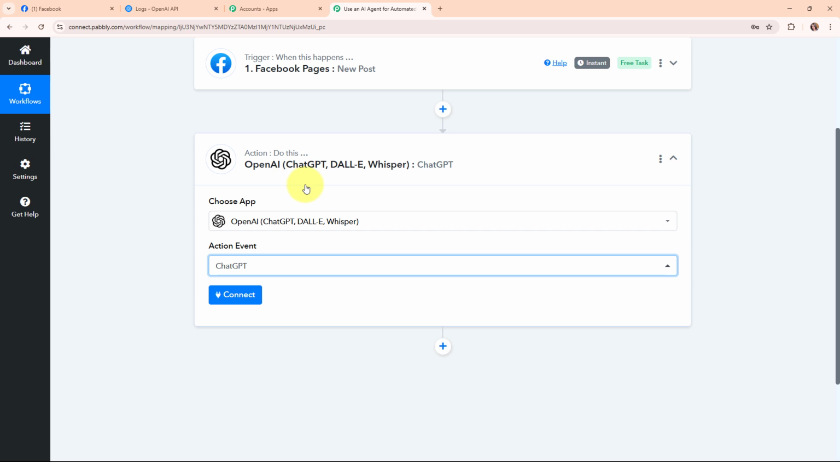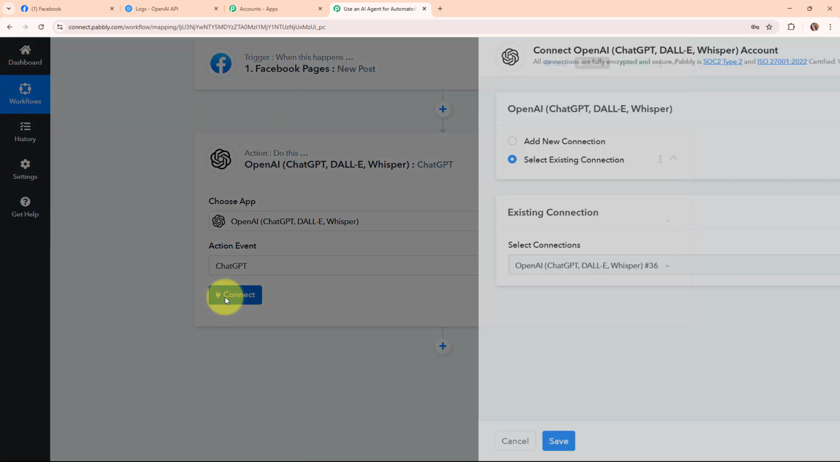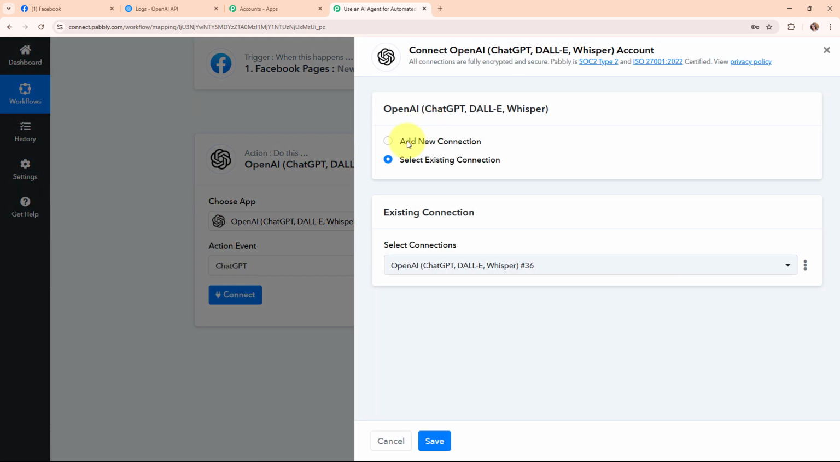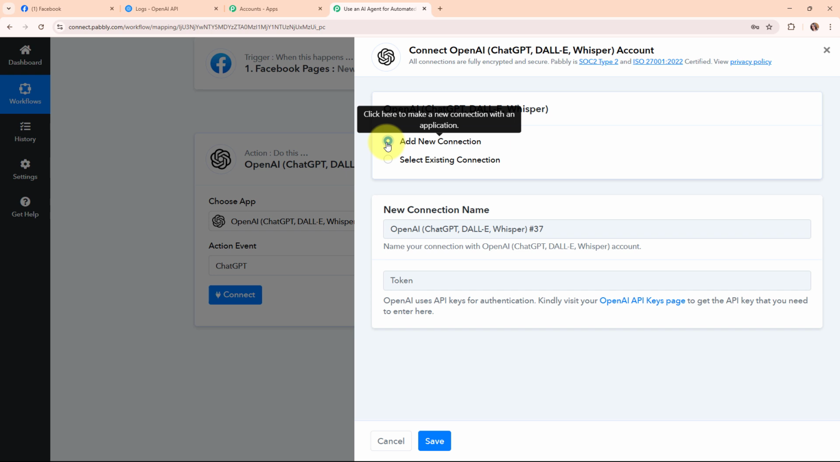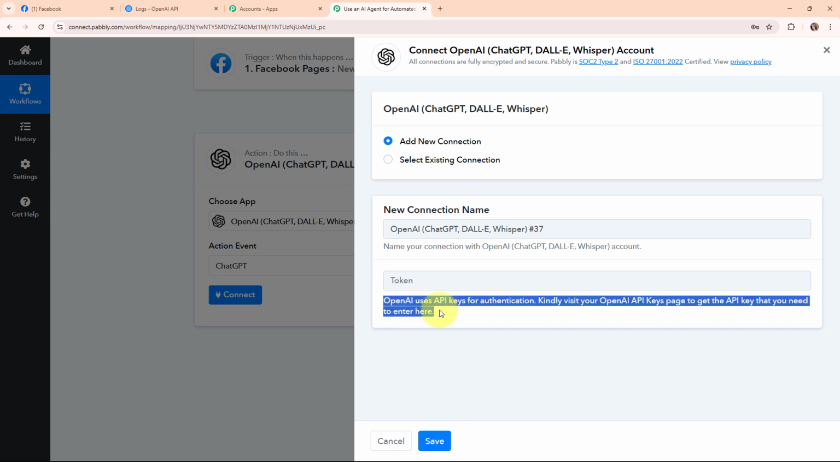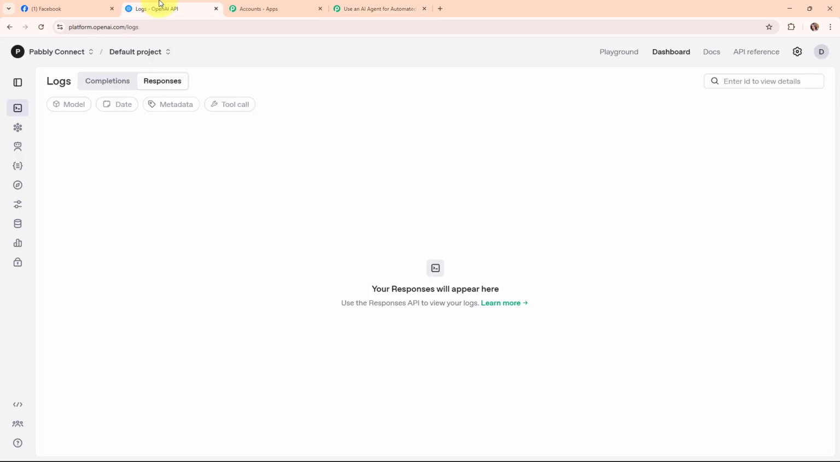So now here to connect my OpenAI with Pabbly Connect, I'm going to click on this connect. Again, here to build a new connection, I'm going to select add new connection. If your OpenAI account is already connected with Pabbly Connect, then you can click on select existing connection. And now to build a new connection, it is asking me to enter the API token. So following the instructions given below, I've already logged in my OpenAI account.